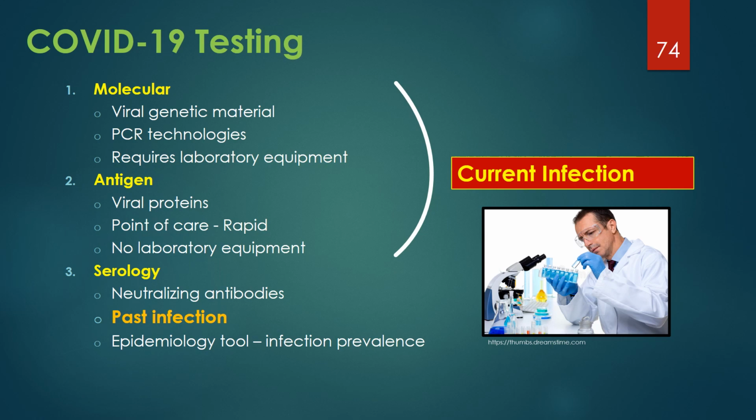PCR tests require laboratory equipment and time to determine a result. Antigen tests don't require laboratory equipment and are often called point-of-care tests that can provide results in multiple community venues, including homes. Antigen tests provide results within minutes.